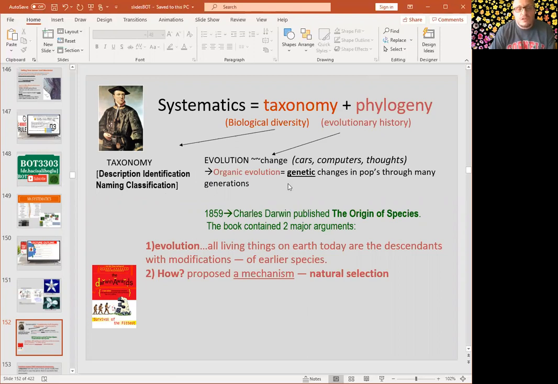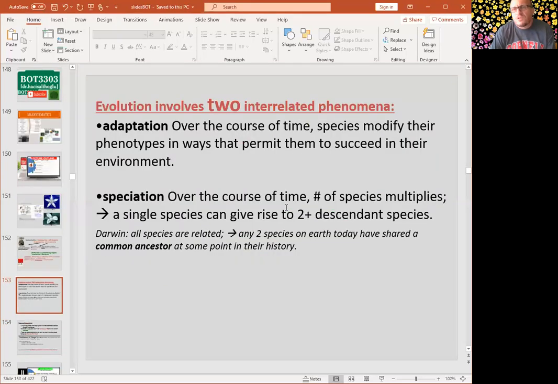In 1859, Charles Darwin publishes a book, Origin of Species. Basically, the book contained two major arguments, evolution and the mechanism which he came up with, which is natural selection. And also involve two interrelated phenomena, which is adaptation over the course of time. Species modify their phenotypes in ways that permit them to succeed in their environment, and speciation over the course of time. Number of species multiplies. A single species can give rise to two or more descendant species.